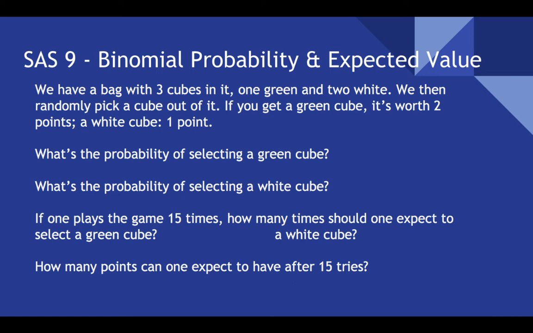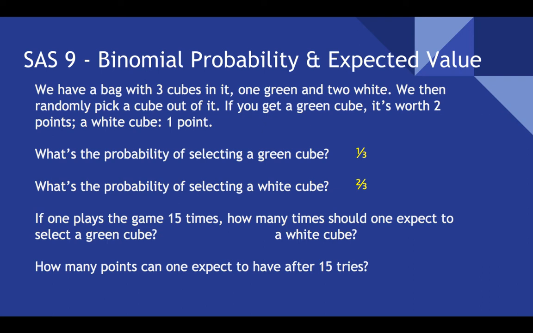So let's look at some of these answers. Probability of selecting a green cube: we have a bag with 3 cubes in it, 1 green and 2 white. You put your hand in there and randomly select 1. There's only 1 green, there are 2 white. You probably get green 1 out of 3 tries, as long as all of them are in there. What's the probability of selecting a white cube? Obviously, the complement of 1/3, which is 2/3. There are 2 cubes in there that are white and only 1 that's green. Out of the 3, 2 are white.